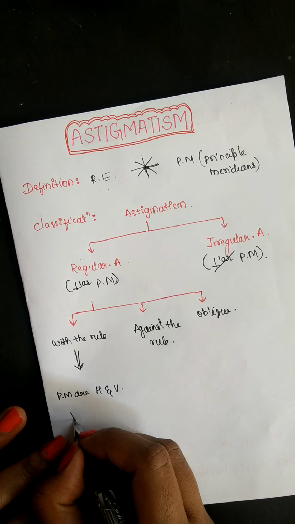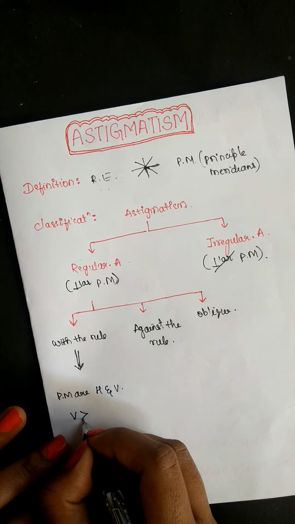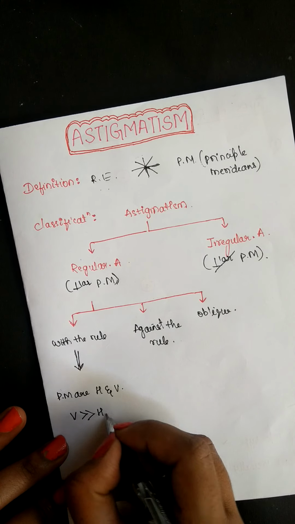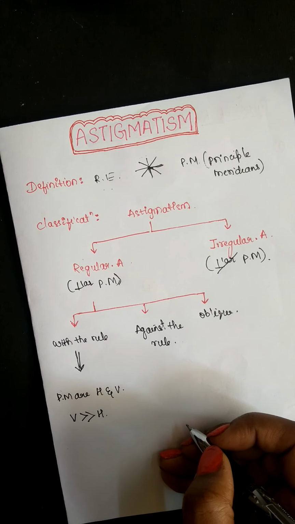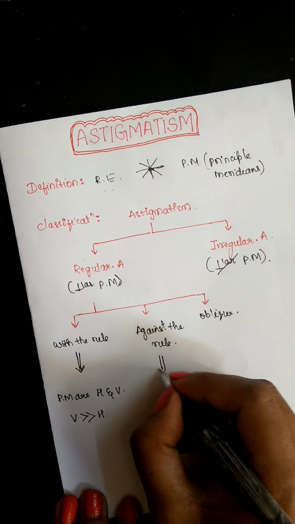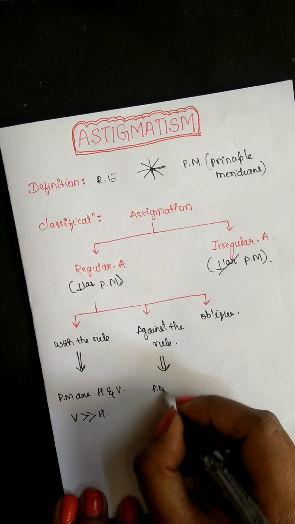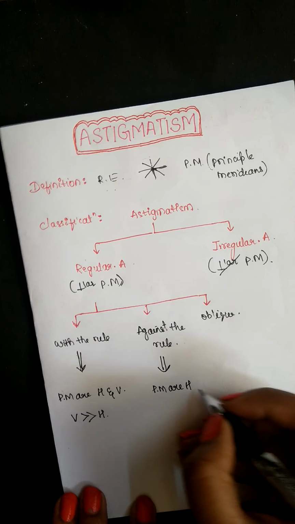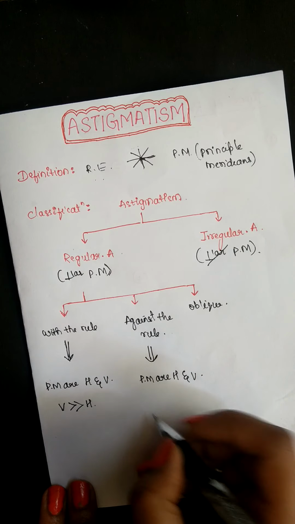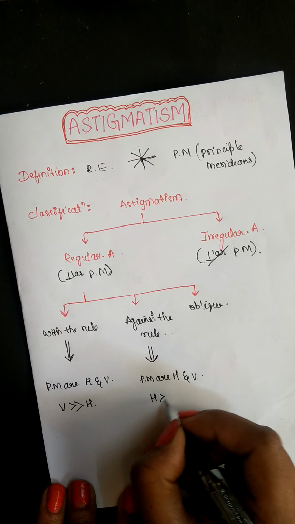With the rule means the vertical is always more than the horizontal. This is known as with the rule astigmatism. Against the rule astigmatism means the principal meridians are again horizontal and vertical, but the horizontal is more than the vertical.